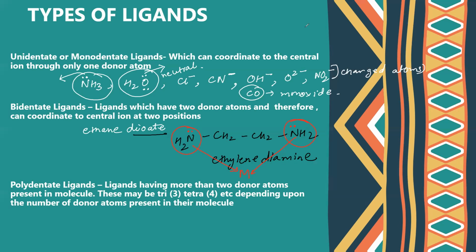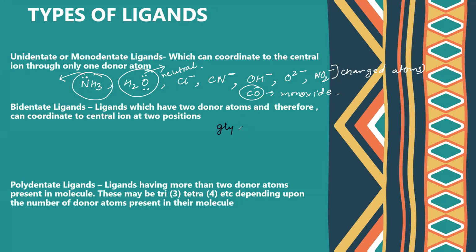Next, let us take one more example. We can have charged species also. So under the charged species, we have glycinate. So see, the structure would be CH2. This is the structure.